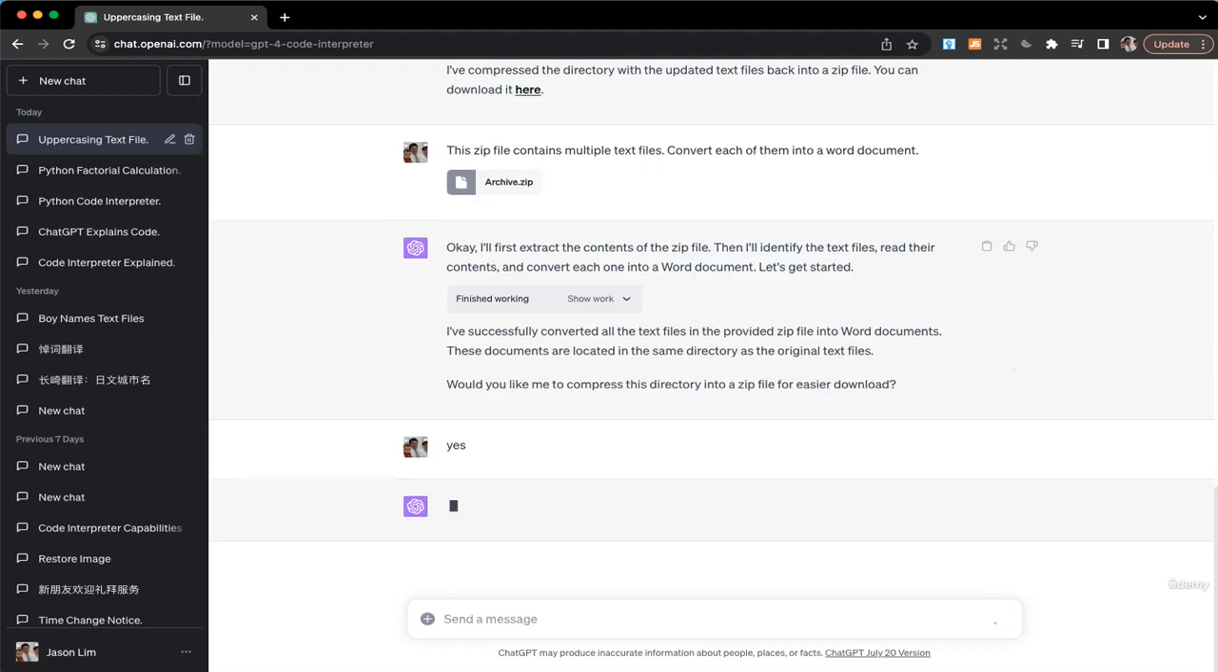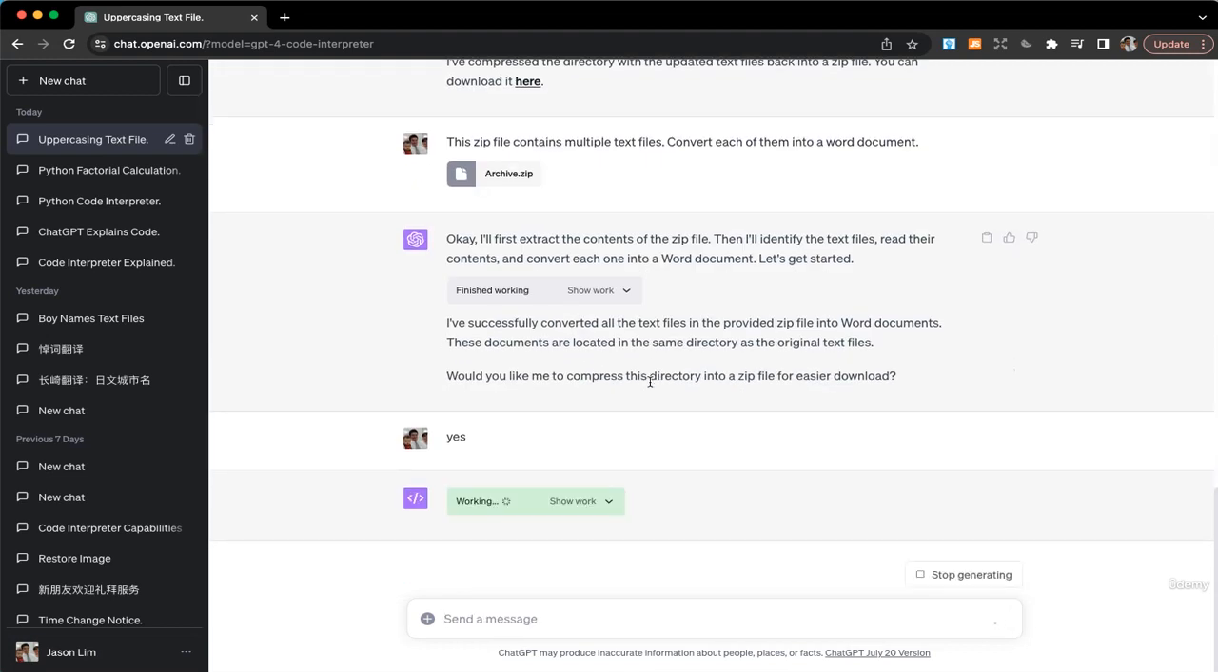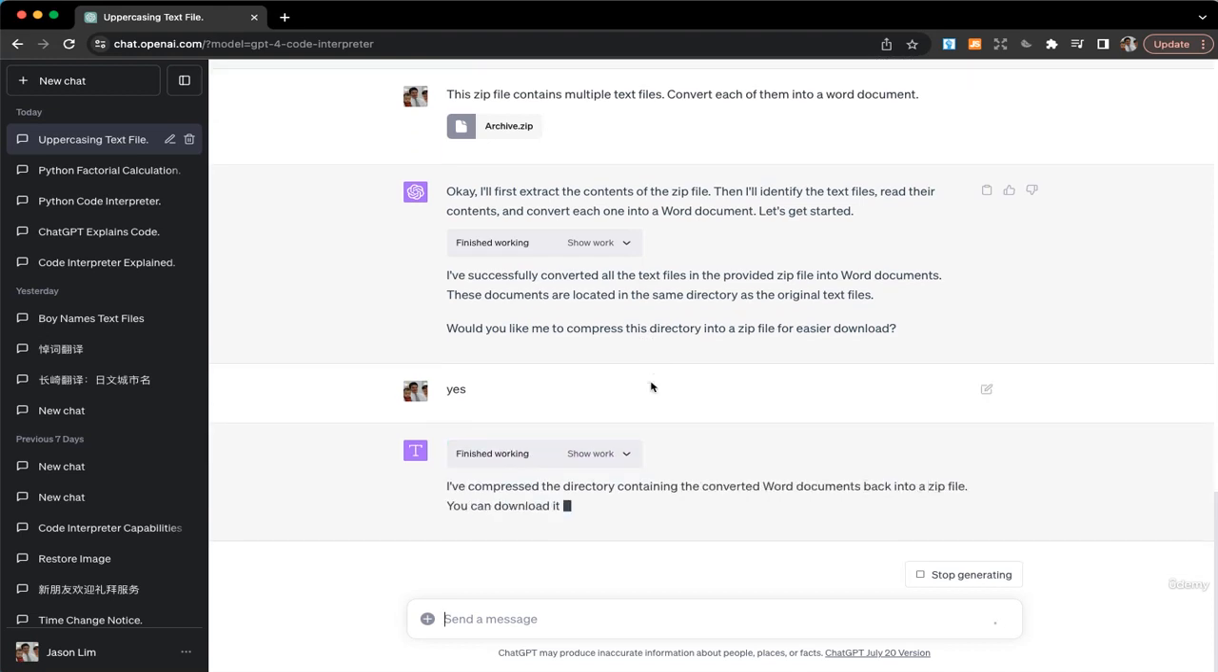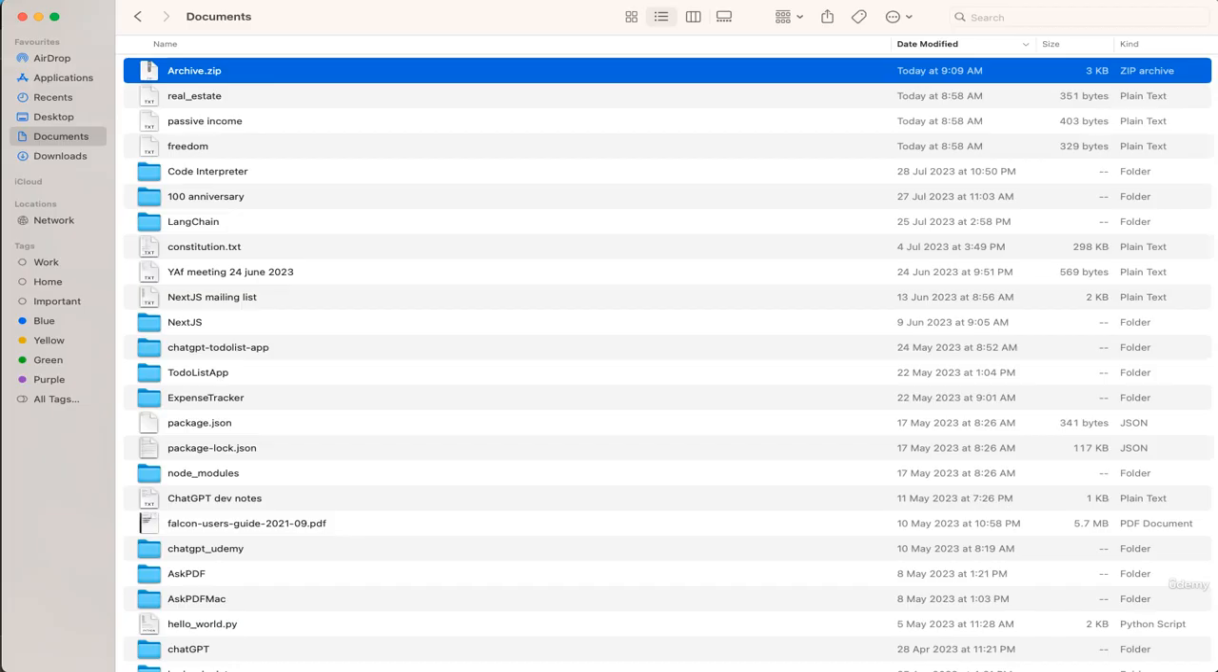Okay, it wants to return me the output as a zip file for easier download. So you can imagine if, let's say, you have hundreds of text files and you want to convert them into Word or any other format, how easy will this be? Okay, so I can download it from the sandbox environment. So I'll just download it.